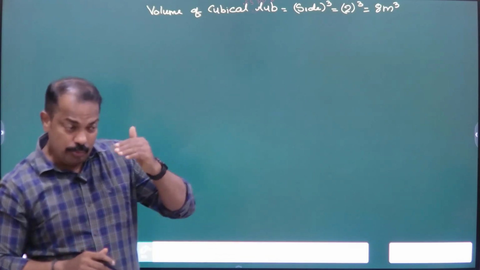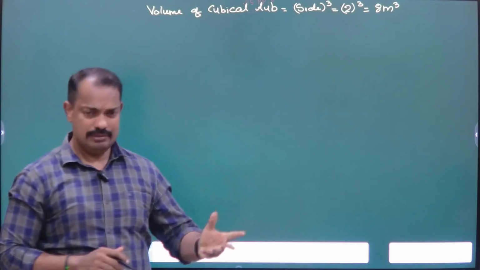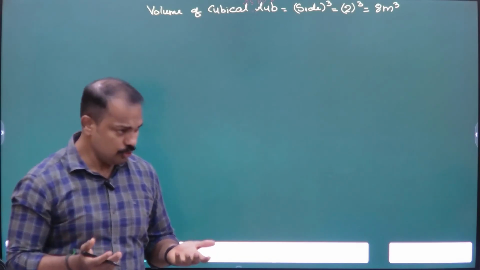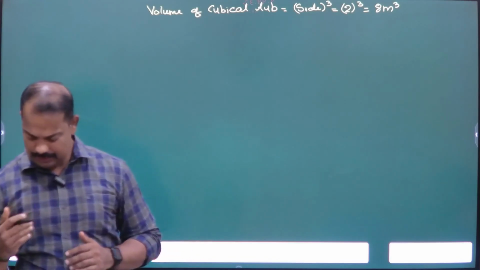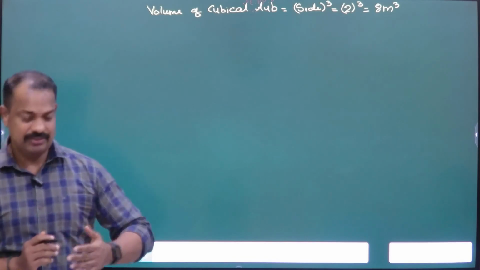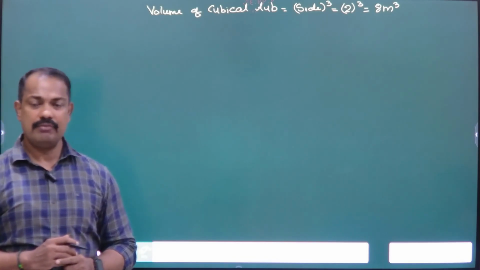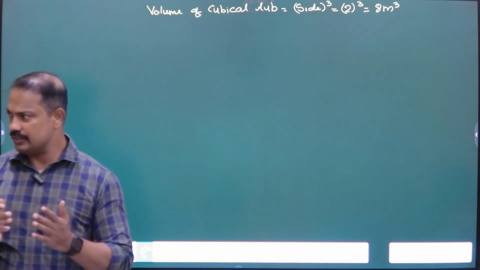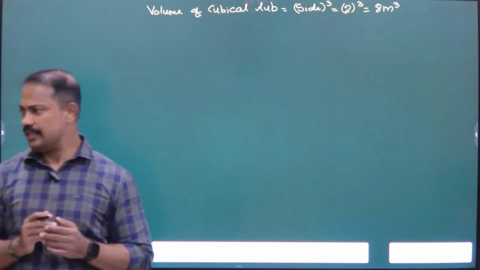And this cube contains what? Water. Full of water. So the volume of the water is also the same, 8 meter cube. Now, what was asked first in the question? Thrust was asked. To find thrust, what do you need to find? Force. Thrust is a force. What is the definition of thrust? Ishan, what is thrust?